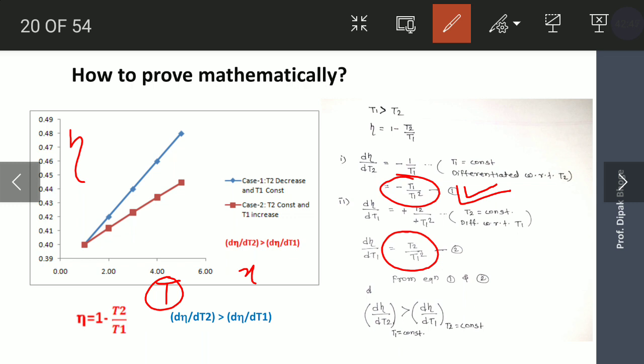For the same changes in temperature on the x-axis, there will be more improvement in efficiency on the y-axis, and you can see that in the first case. Lowering the lower temperature gives a greater improvement in efficiency, and if you compare the slopes, the first case slope is more than the second case.